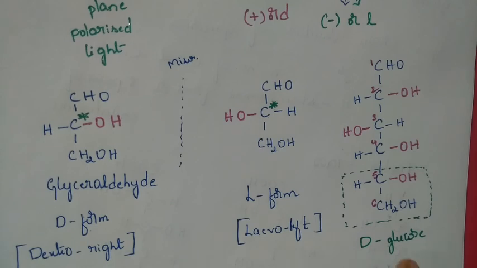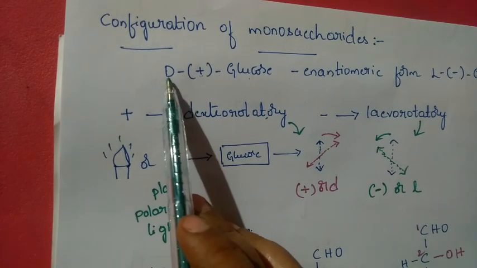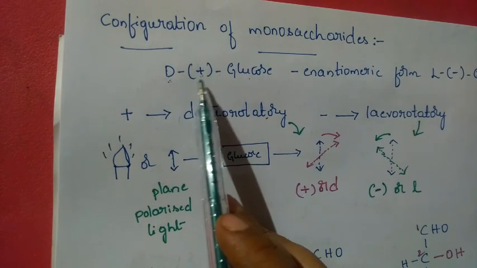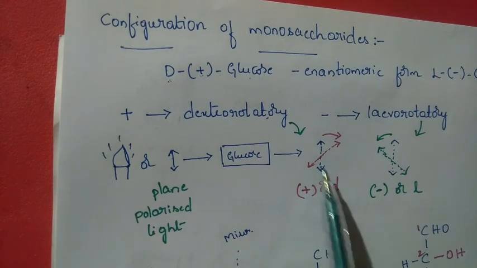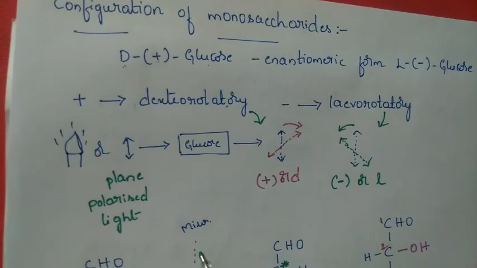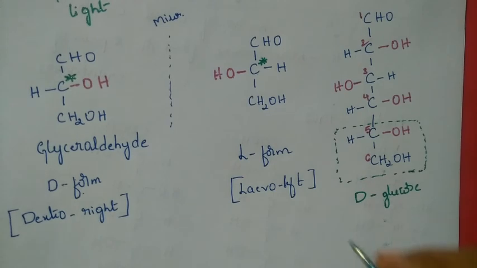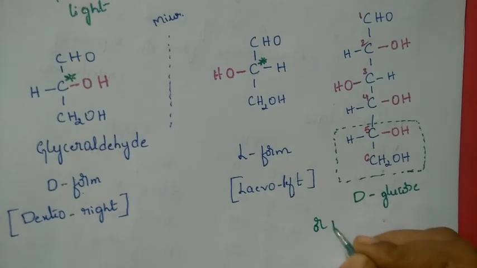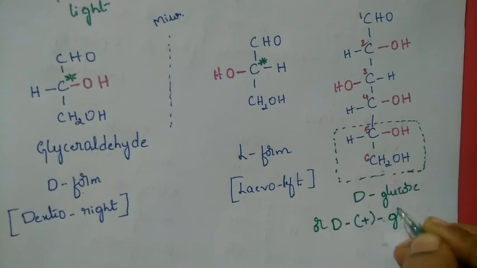And from the experiments, from the studies, we have made it clear that it is D plus glucose. That is nothing but glucose rotates the plane polarized light towards the right side. So it is D plus glucose. I hope it is clear. So we can write the full name of this one as D hyphen plus glucose.